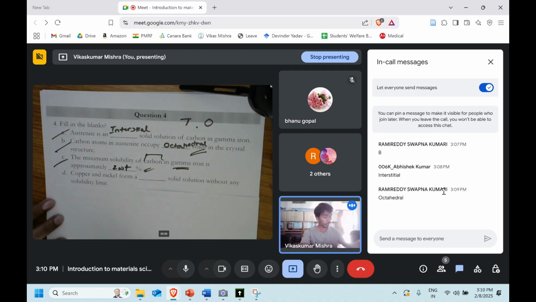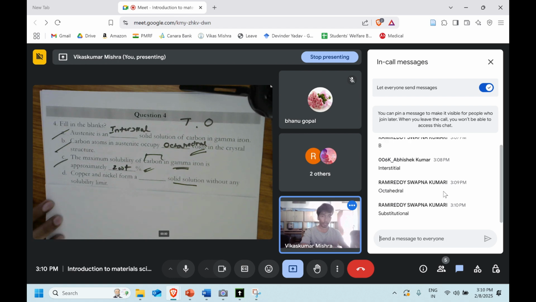Now let's go to the next one. Copper and nickel form the dash solid solution without any solubility limit. So now which solid solution is it going to form, copper and nickel? Whether it will be substitutional solid solution or interstitial solid solution. That's right, Rami Reddy. Here we can say that it is going to form the substitutional solid solution.